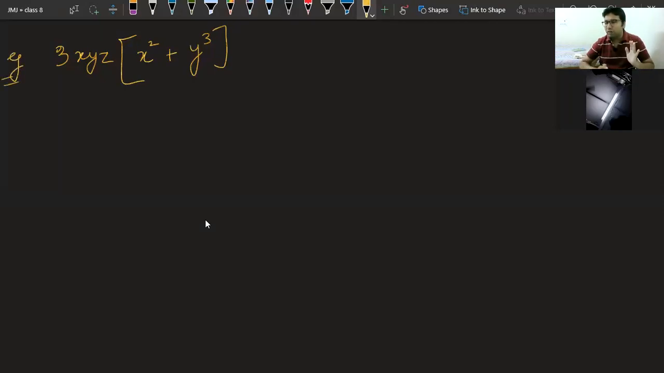Be very careful. First apply the distributive law and after that multiply. Okay? Don't run for the answer. Go carefully. You will get the answer. All of you try it fast. This is your 3xyz bracket x square plus y cube. You have to first apply the distributive law. Joel gave the answer.